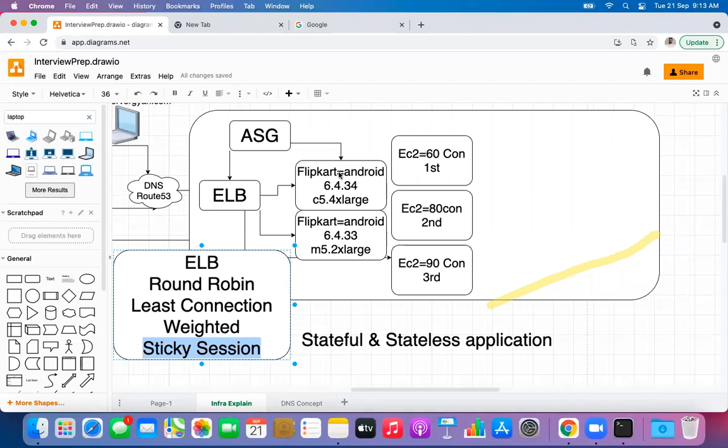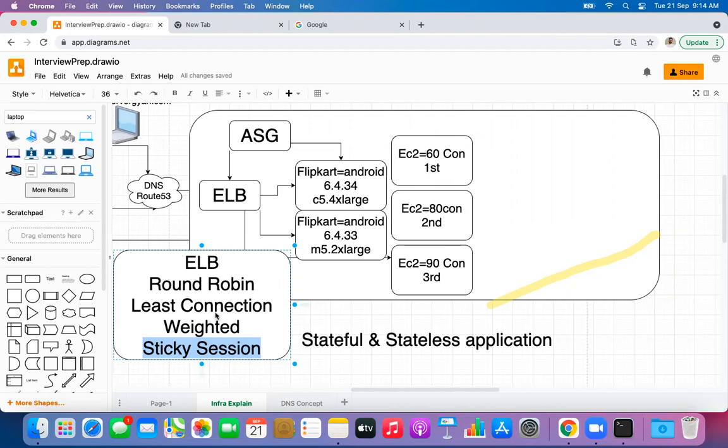I say yes. No, I think we can, I mean, not sure how, but I think we can, because we can keep a particular server for this purpose only. Anyone else? So we can use sticky session and least connection together. No, dear.